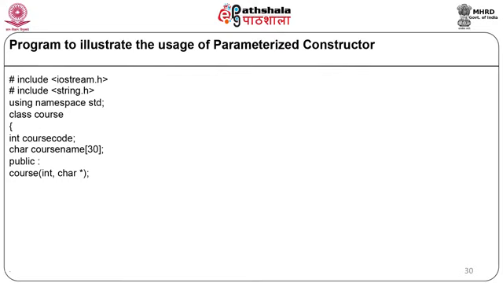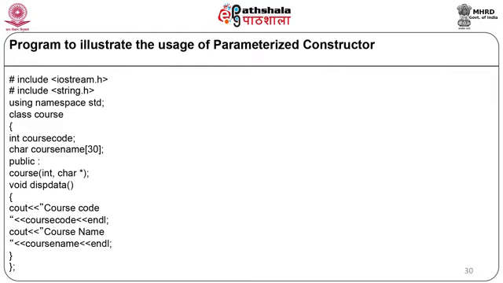So, here we are just telling the compiler that two arguments will be passed, one will be of type integer and second will be of type character pointer. The actual definition of this constructor will be outside the class. We will have the second member function, displayData, return type is void and the argument list is void. Here we are displaying the data as cout the string course code and the value of the variable course code. Second statement is cout the course name and the value of the variable course name, endl, and our member function ends. Here our class declaration also ends.